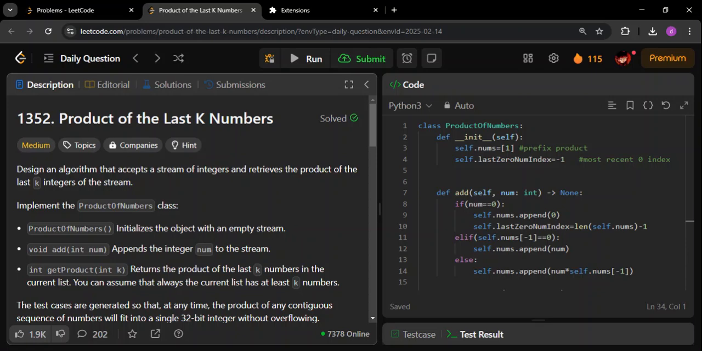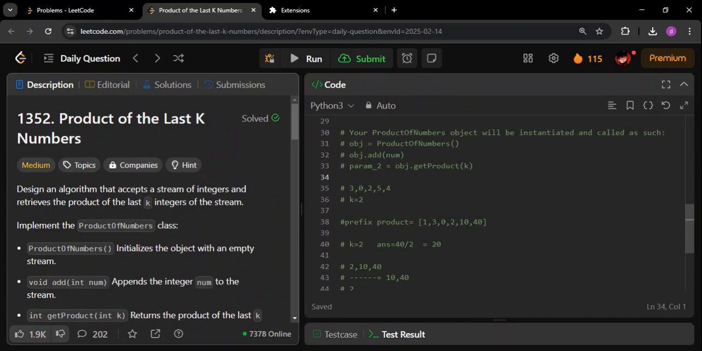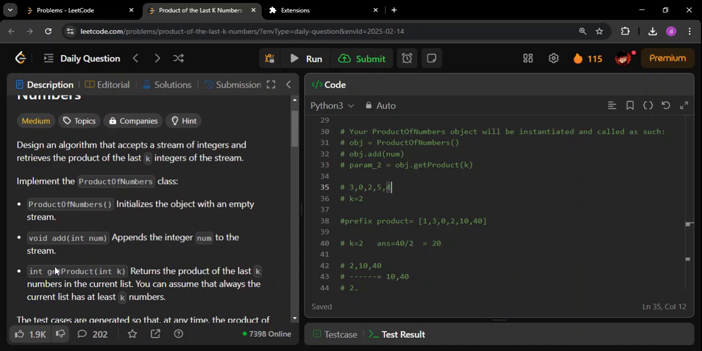Now coming to this question, let me show a few basic cases, then I will show my solution. I have created a basic sample, on which I will show you the dry run of my code, and then we'll go for the real code. This is going to be streaming data. First 3 is going to come, then 0, then 2, then 5, and then 4. Finally, we are going to call this function get product, in which k is passed as 2.